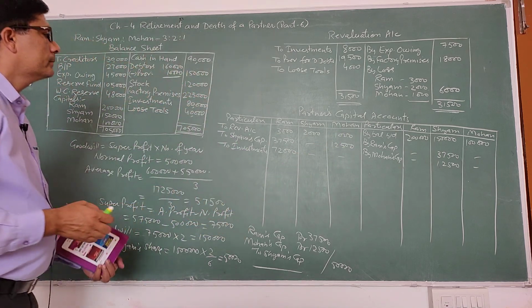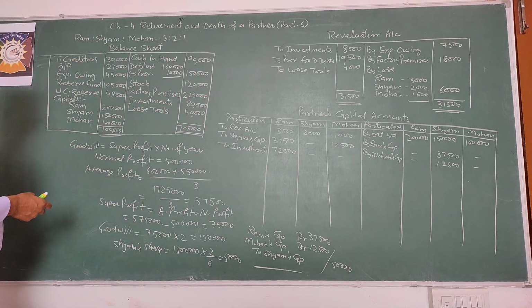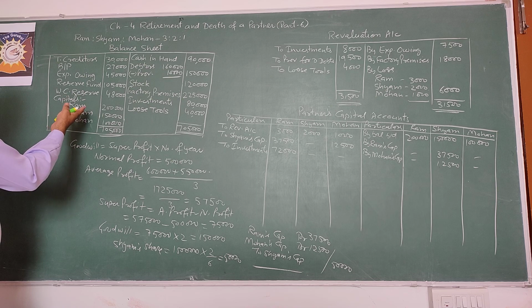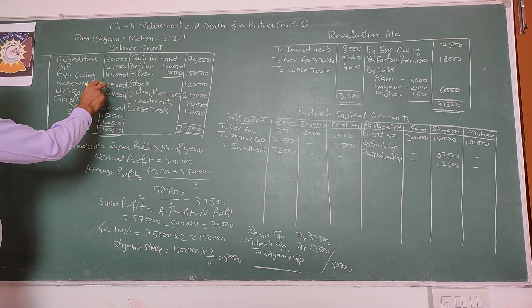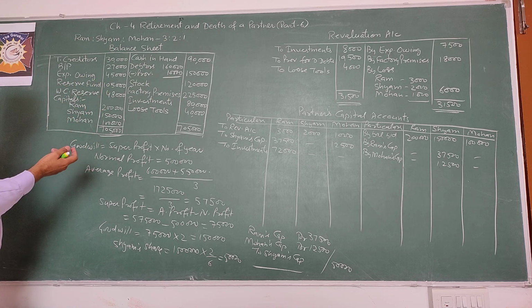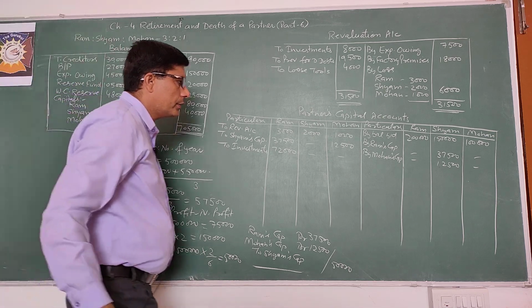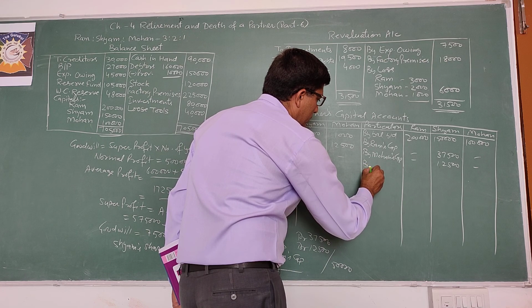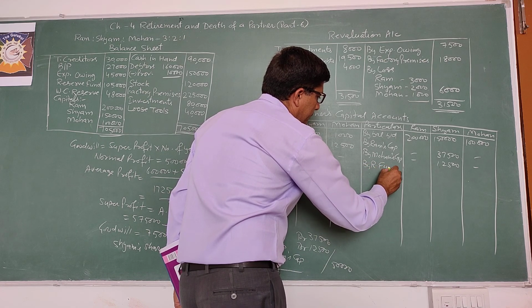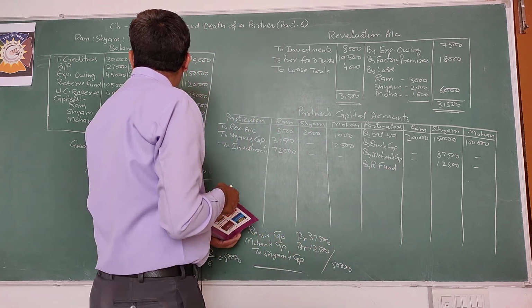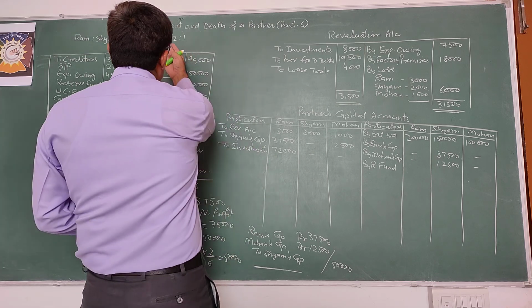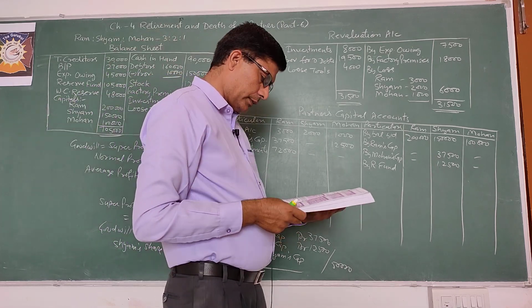Okay. Then distribute the undistributed profits, like reserve fund is there, 1,05,000, distribute in all partners in old ratio. So by reserve fund, amount is 1,05,000, distribute in old ratio, that is 3:1.